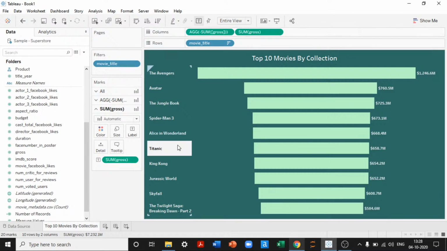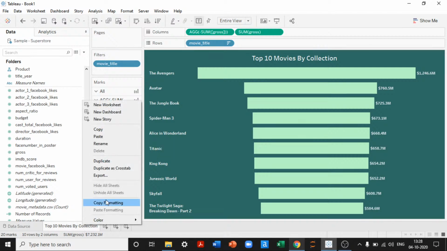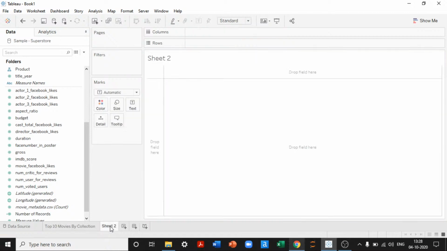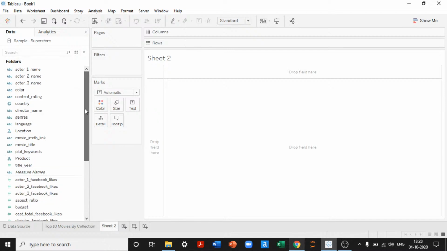This is what one chart is. This is our top 10. This chart basically talks about top 10 movies by collection. So what I'll do is right click, copy the formatting, because if I'm going to create a new sheet, I don't want to have a different formatting. I will have the same formatting just like we did in the first place.